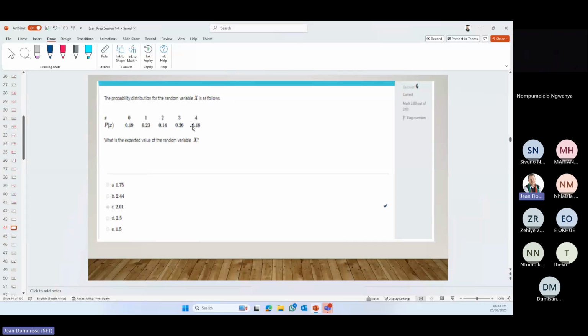Again, probability that they have discrete. Here they ask us what's the expected value. So here we would go 0 times that plus 1 times that plus 2 times that.